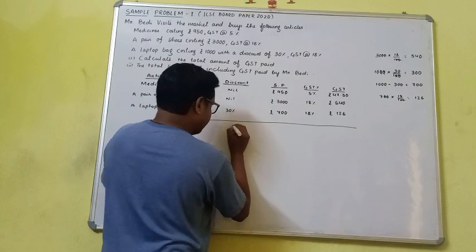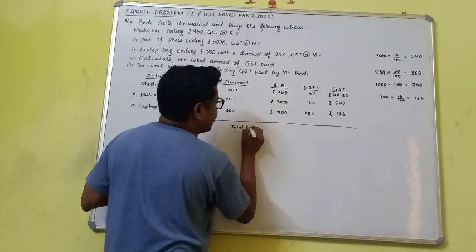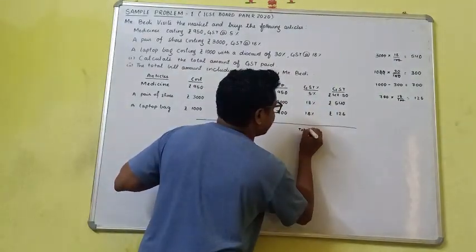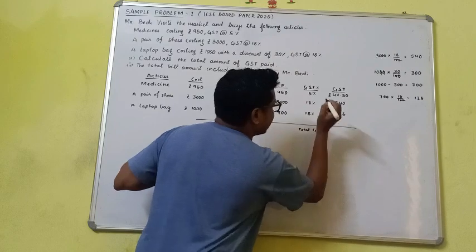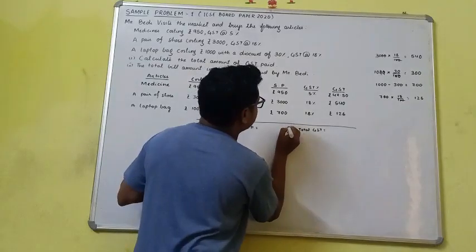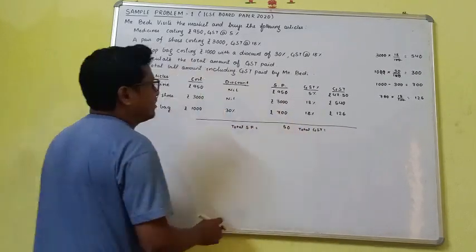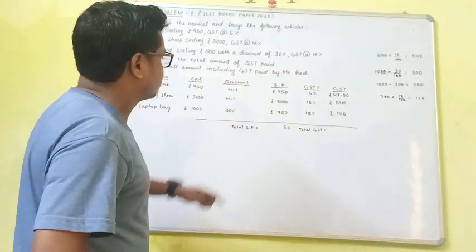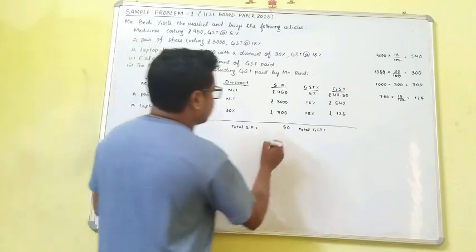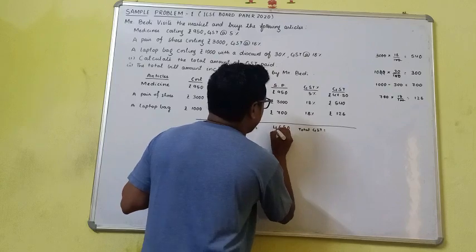So let us make the table, and here let me calculate the two things. Total price or total SP, and total GST. Total SP is equal to 0, then 5, then 9 plus 7 is equal to 16. So 6 is there, and here 3 plus 1, 4.